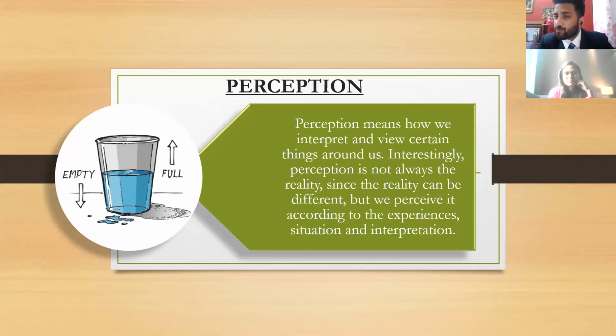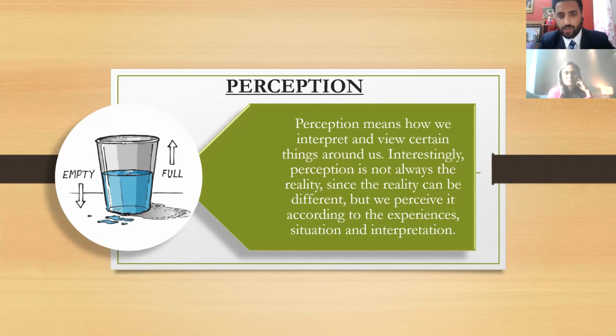So the topic I have chosen is perception. When we perceive something, we perceive through five senses. When we touch, we smell, we feel, we hear, we taste. These are five sensory organs through which we interpret information. That is what perception does. Perception means when we interpret something from an external environment in accordance with our past experiences, with the different situations, with the culture we have, with the values we have. We perceive that information according to these factors. So that is what perception is.